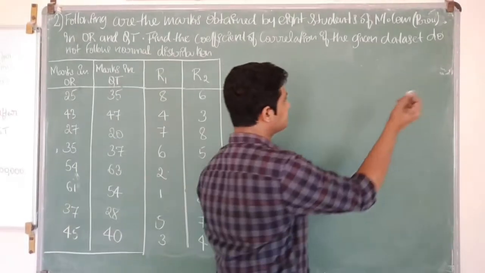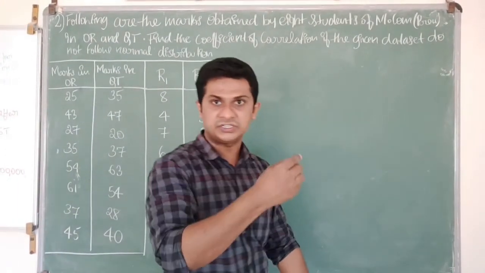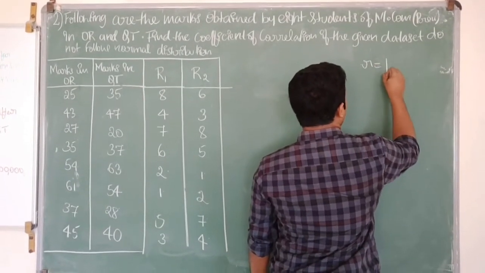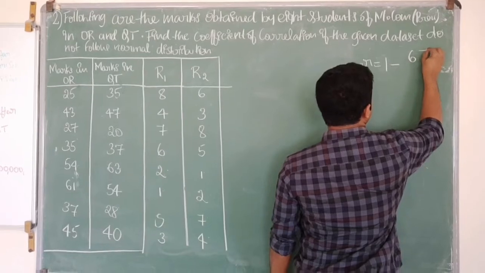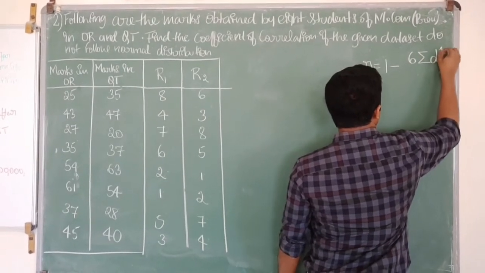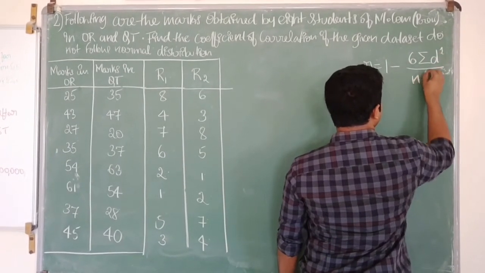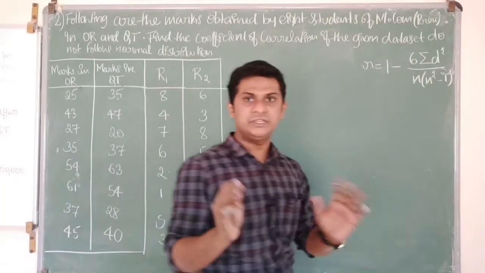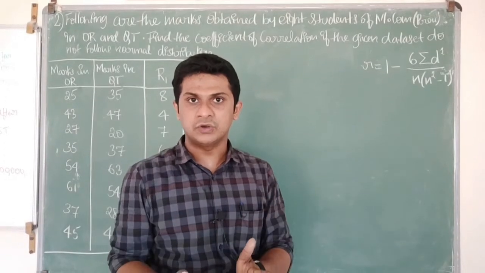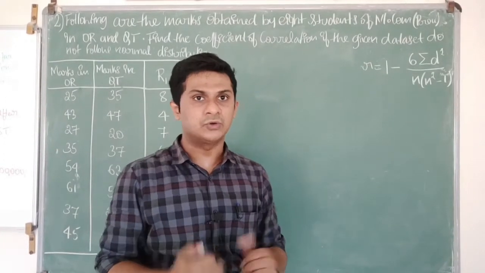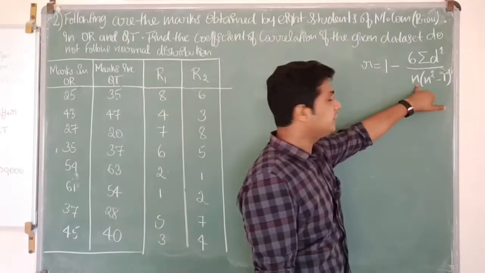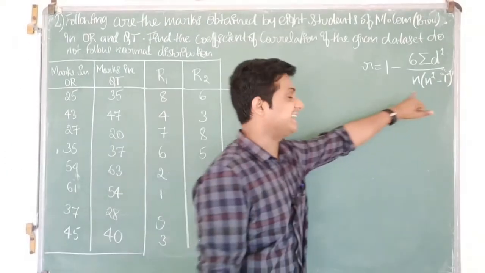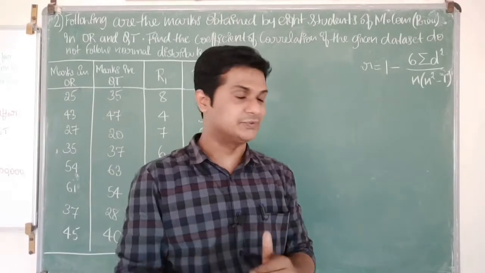We know that to calculate Spearman's correlation coefficient, we use a formula, that is R is equal to 1 minus 6 into sigma d square divided by n into n square minus 1. So this is the formula which we use to calculate the correlation coefficient under Spearman's rank correlation approach. Here we know what n is. n is the number of students. Here it is 8, the number of students.